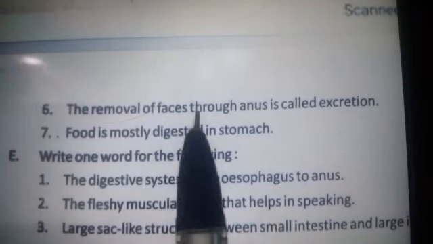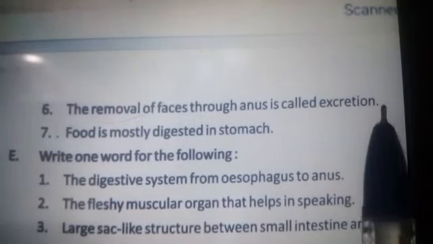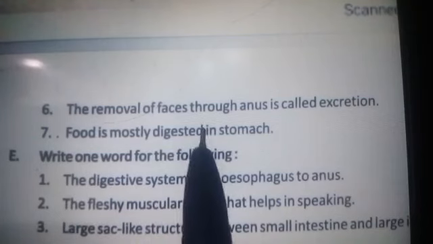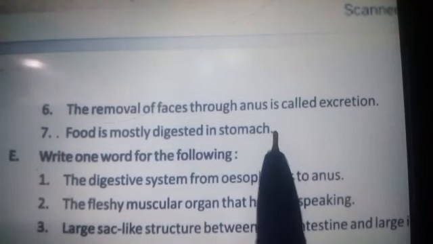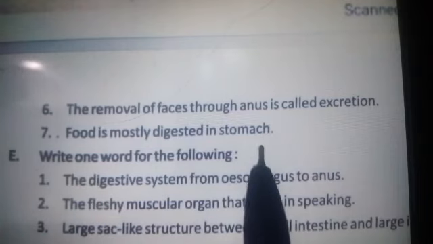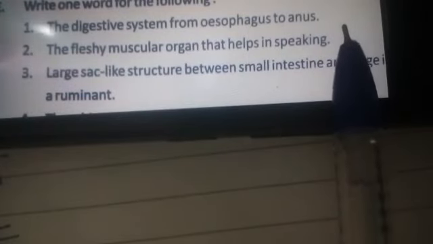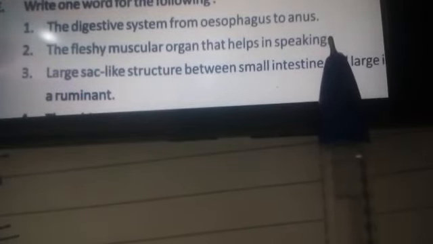The removal of feces through the anus is called excretion. False. Food is mostly digested in the stomach. True. Write one word for the following. The digestive system from esophagus to anus is called the alimentary canal.